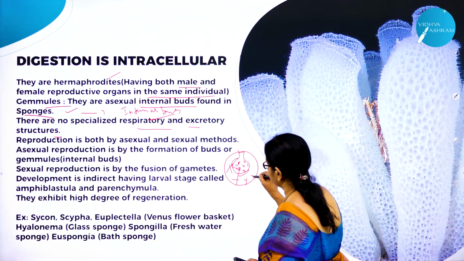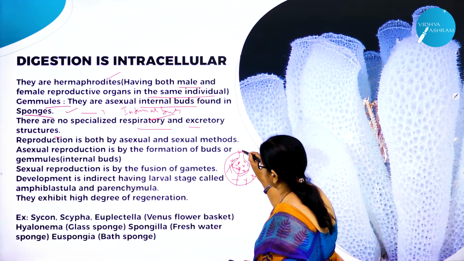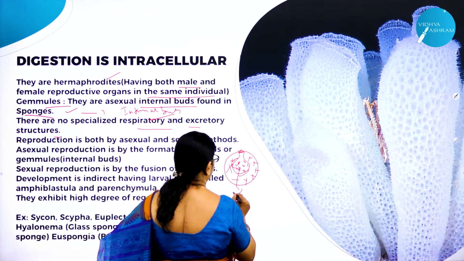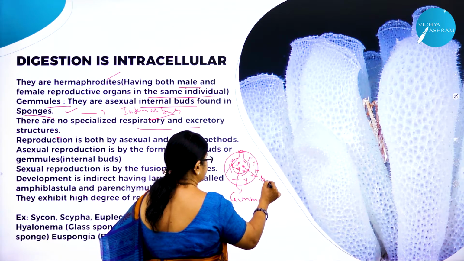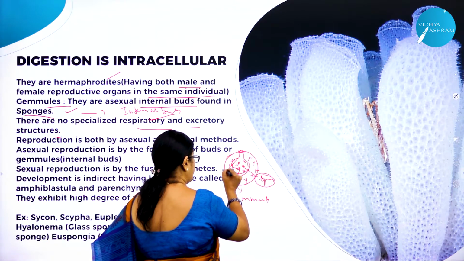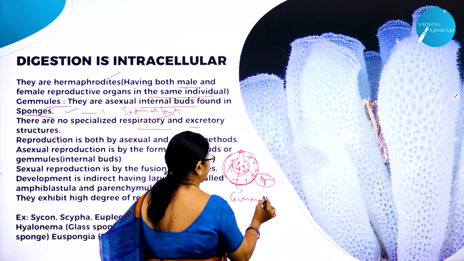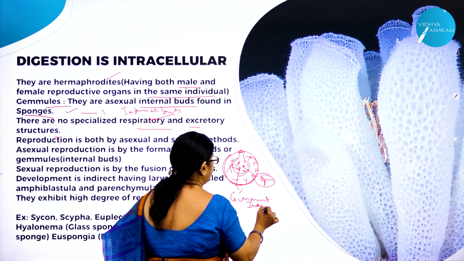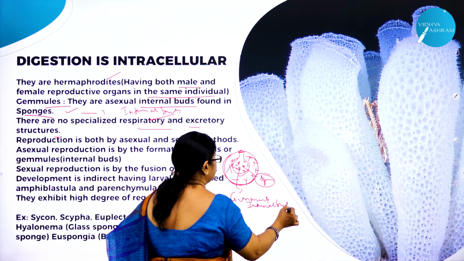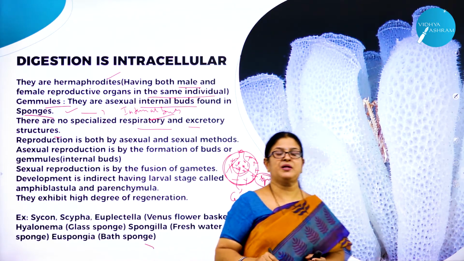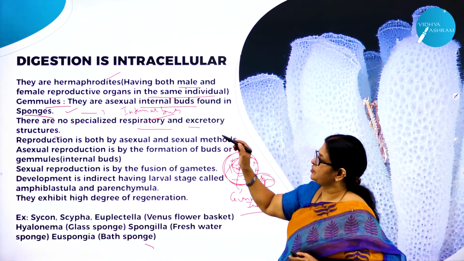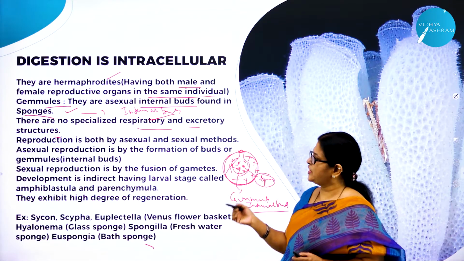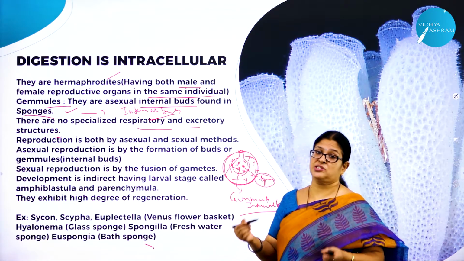These are the spicules. This is called gemmule. Here you can see the spore-like structures. So this formation is called, and these are called as what? Internal buds. So on the return of the favorable climatic condition, then the sponge will start reproducing by asexual method. So they are called asexual structures.